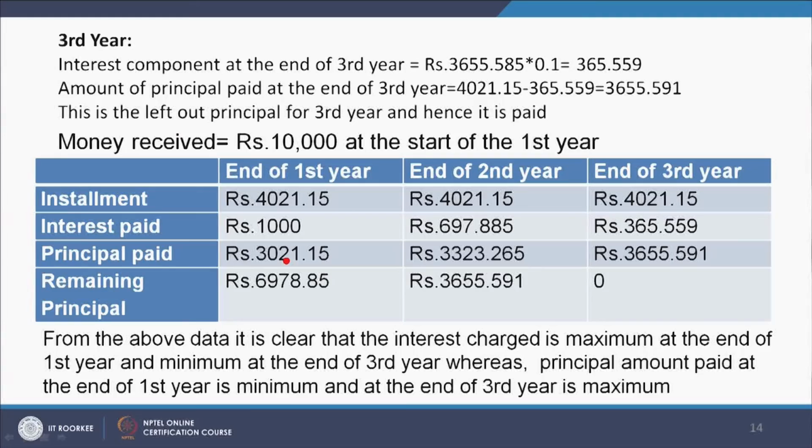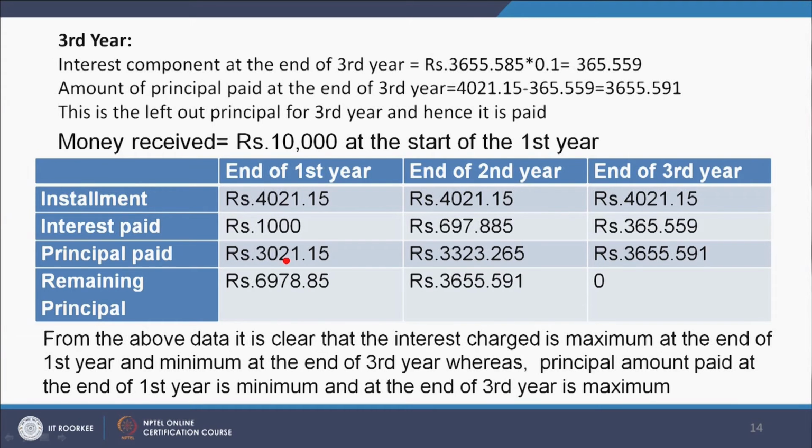For the third year, the interest component at the end of the third year is 3655.585 into 0.1, which comes out to be 365.559. So, the amount of principal paid at the end of the third year is 4021.15 minus 365.559. So, the amount paid against principal is 3655.591. So, this is the left out principal in the third year and hence it is paid.